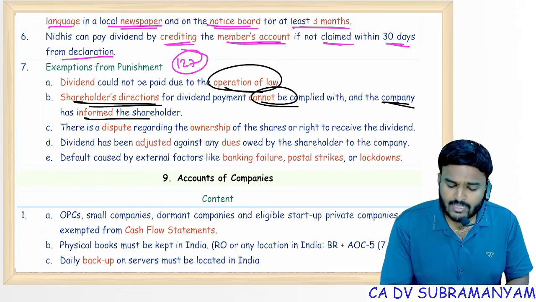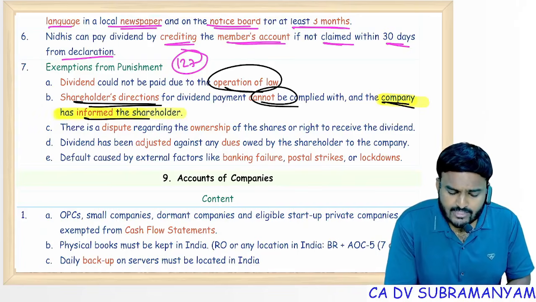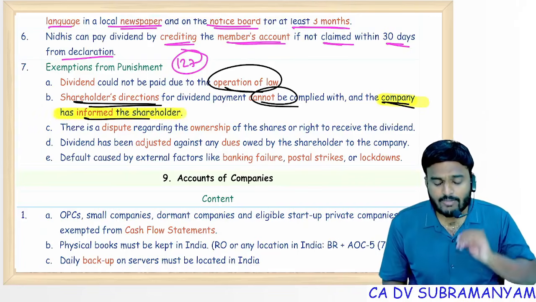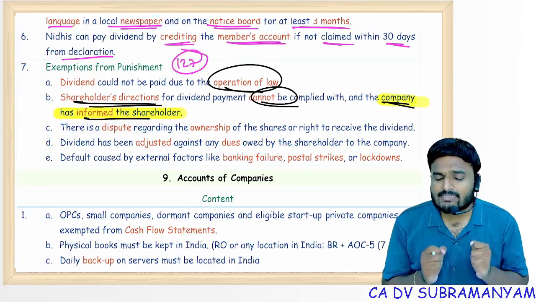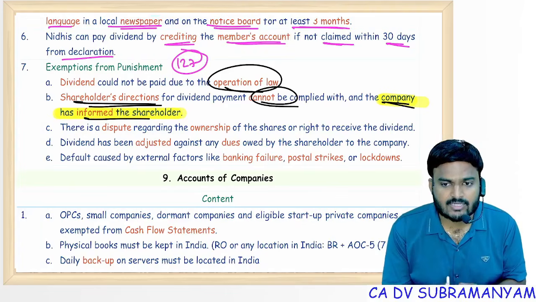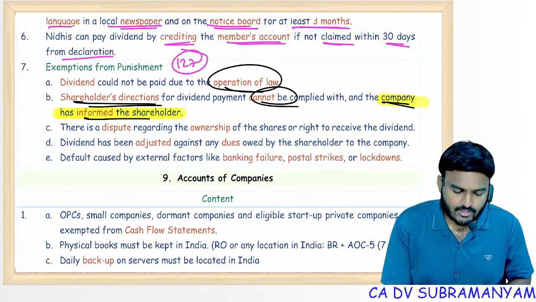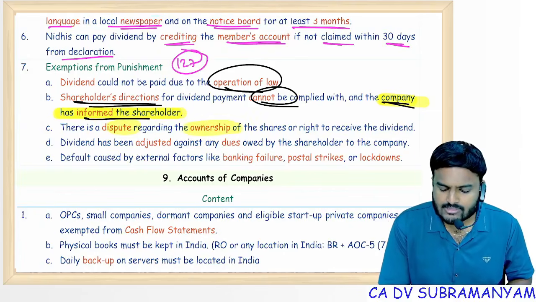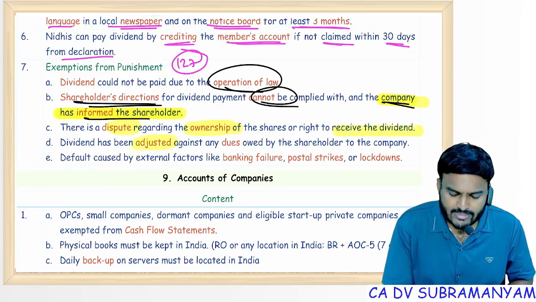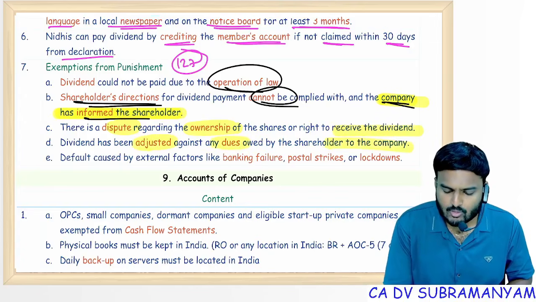If you look into the past examination papers, if the company fails to inform the shareholder, there is no exemption, a punishment is there. Communication by the company to the shareholder is compulsory. There is a dispute regarding ownership of the shares or the right to receive the dividends. Dividend has been adjusted against any dues owed by the shareholder to the company.